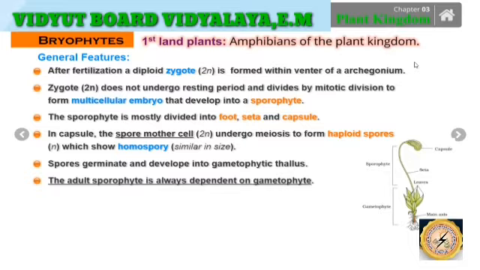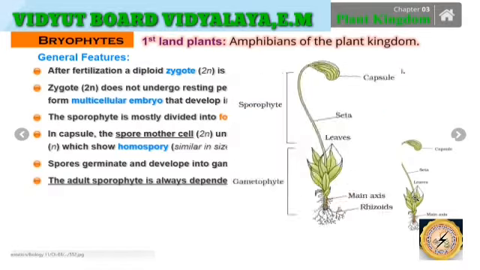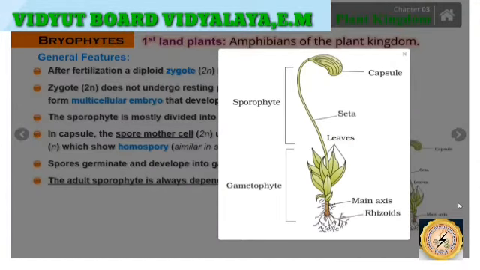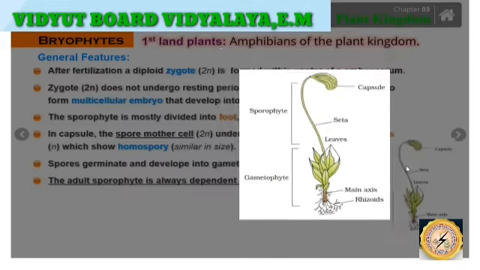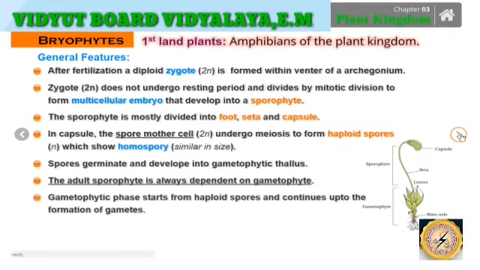From the gametophyte, the sporophyte structure is exclusively generated. So therefore it is said that the adult sporophyte is always dependent on the gametophyte. Here we can observe very well the gametophyte and the sporophyte structure.